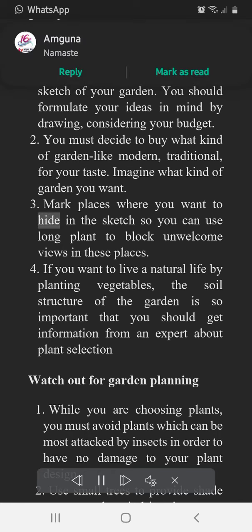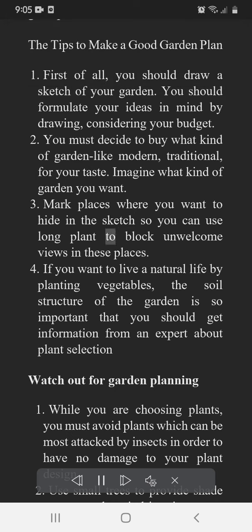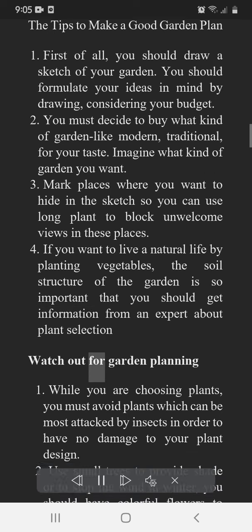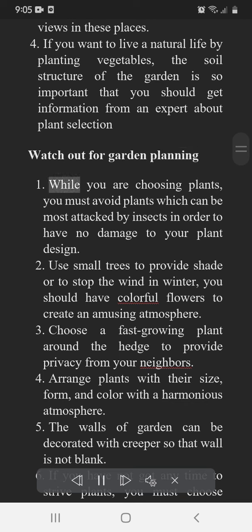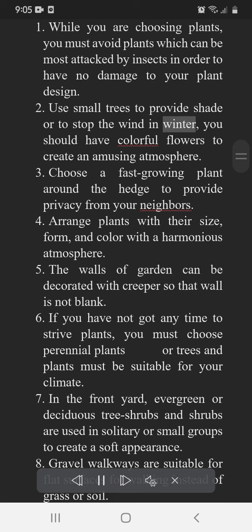Mark places where you want to hide in the sketch so you can use tall plants to block unwelcome views in these places. If you want to live a natural life by planting vegetables, the soil structure of the garden is so important that you should get information from an expert about plant selection. Watch out for garden planning. While you are choosing plants, you must avoid plants which can be most attacked by insects in order to have no damage to your plant design. Use small trees to provide shade or to stop the wind in winter. You should have colorful flowers to create an amusing atmosphere.